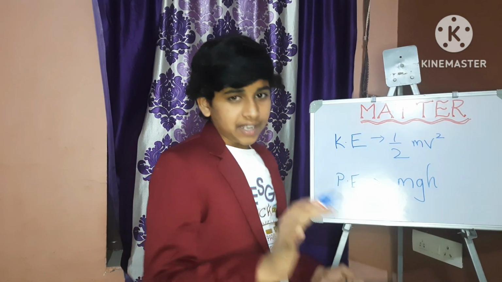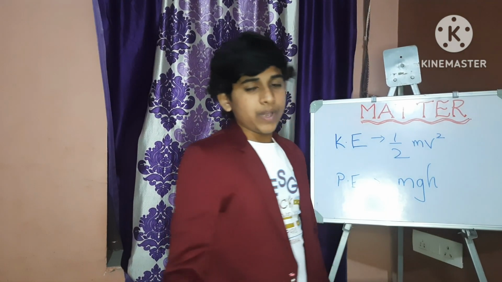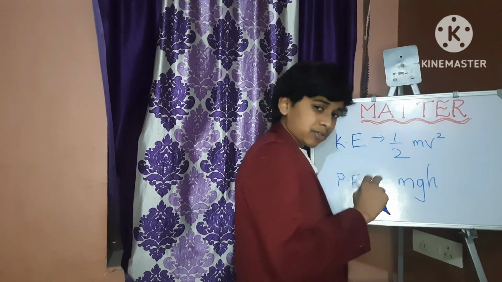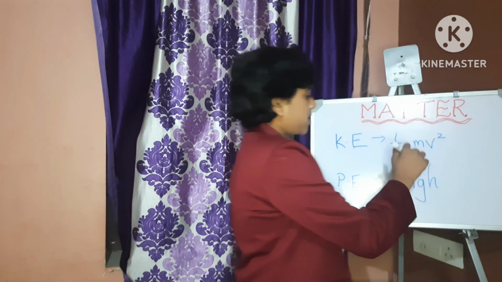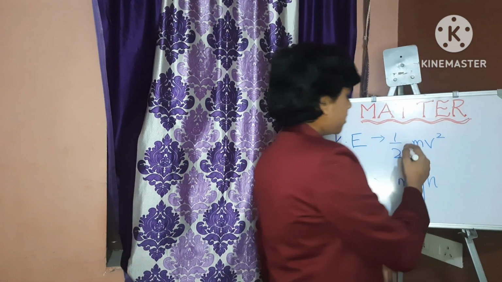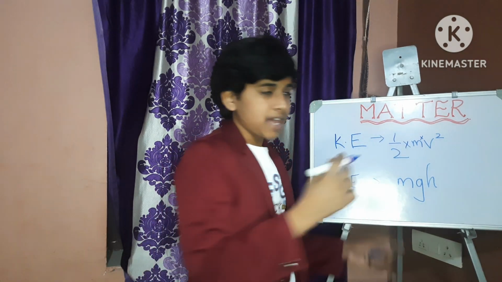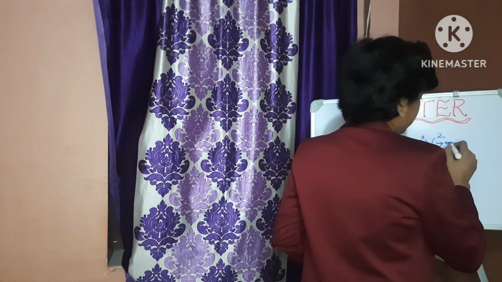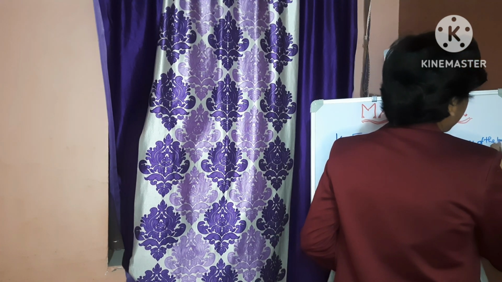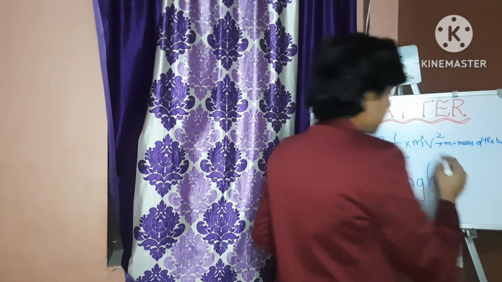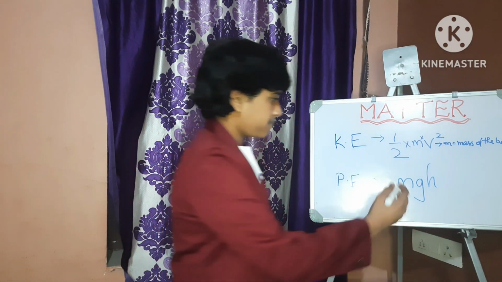We also have the formulas to find kinetic energy and potential energy. The formula for kinetic energy is half mv squared, and the formula for potential energy is mgh. Here half mv squared means half into m into v squared, where m means mass of the body and v means velocity of the body.